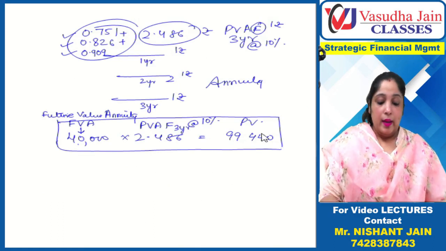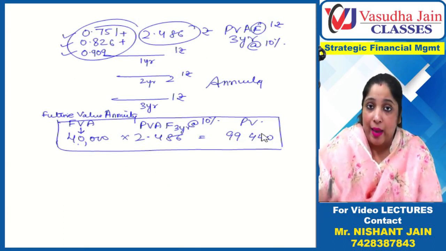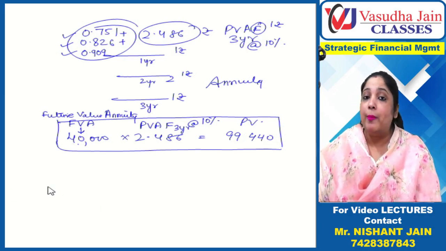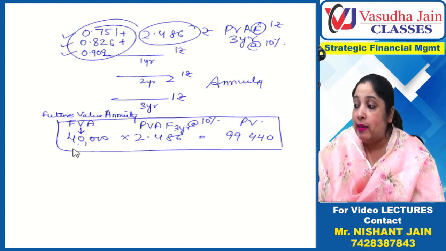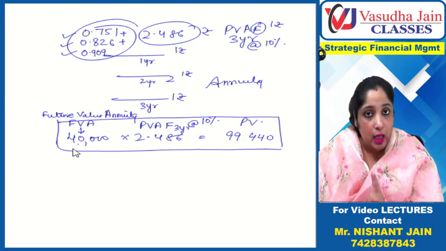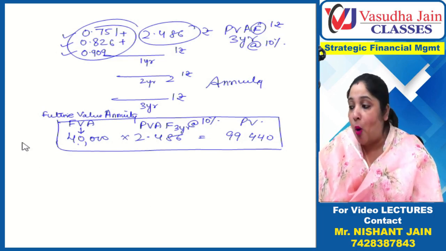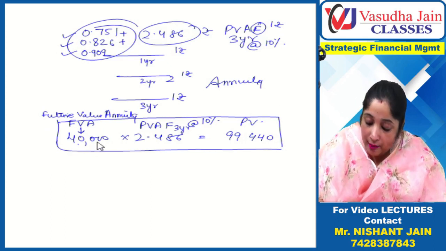Hence, whenever cash inflows are the same every year, 40,000, 40,000, 40,000, then instead of multiplying 40,000 individually with PVF, I will multiply 40,000 directly, once only, with PVAF, and I will get the present value of all cash inflows. Okay, so now this is the fifth conclusion.